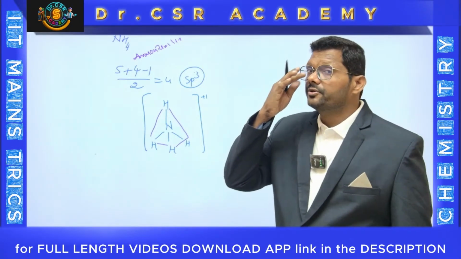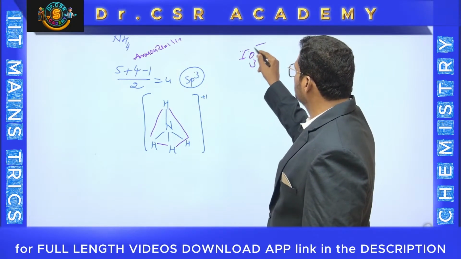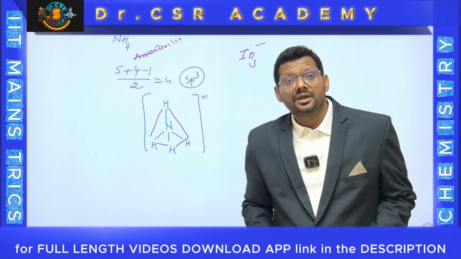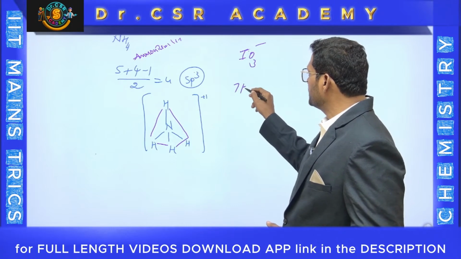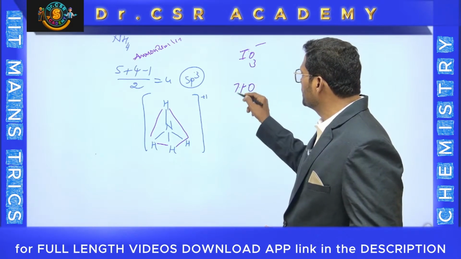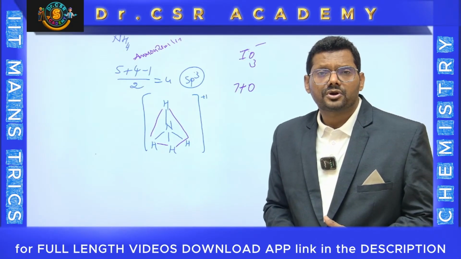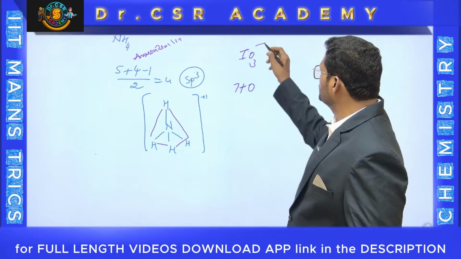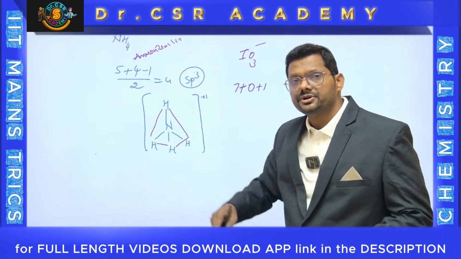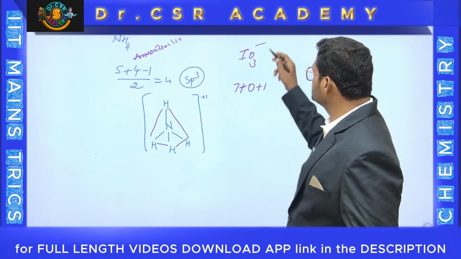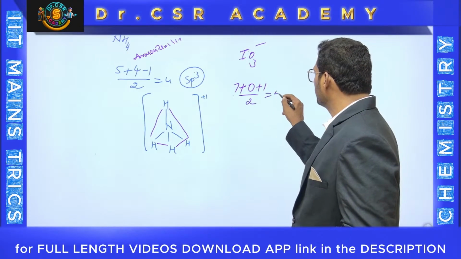Any charged molecule you can go through. Suppose IO3 minus, called the iodate ion. Iodine group number is 7 plus monovalent are 0. See this, because oxygen is divalent, we don't count monovalent atoms. So 7 plus 0, charge is 1, plus 1, because that is negatively charged. Negatively charged molecules have to use plus charge. So plus charge magnitude is 1, therefore 7 plus 1, 8, 8 by 2, 4, 4 is sp3.